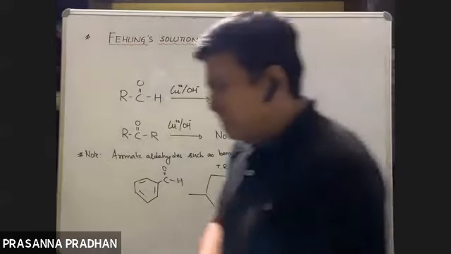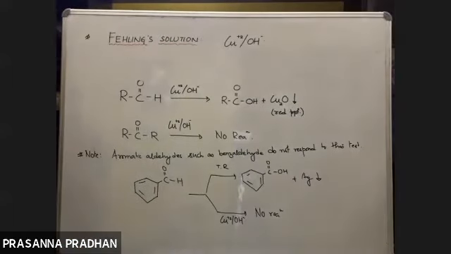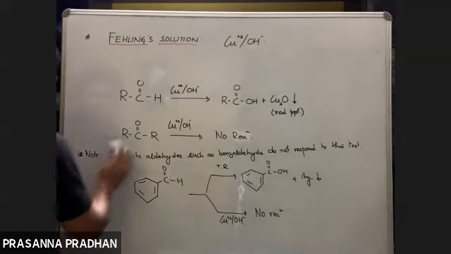It can be used to distinguish between a pair of aldehydes and ketones. And this type of question usually comes in: how do you distinguish between the following pair of compounds? Whenever you are asked to distinguish between aldehydes and ketones, you can give either of these tests, either Fehling's test or your Tollens test. Got it? Is it understood? So mark these reactions as really important.